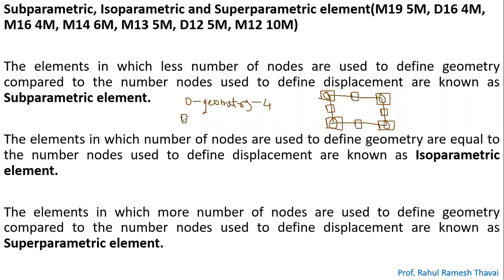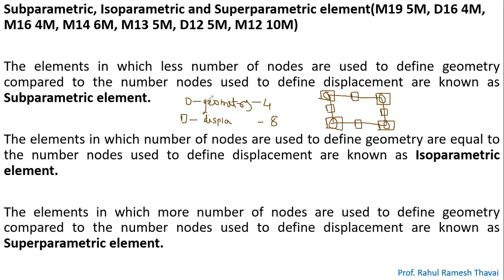Squares are basically going to define the displacements. How many squares are we getting? We are getting 8 squares, right?